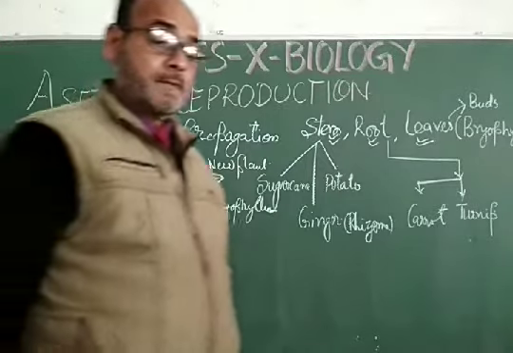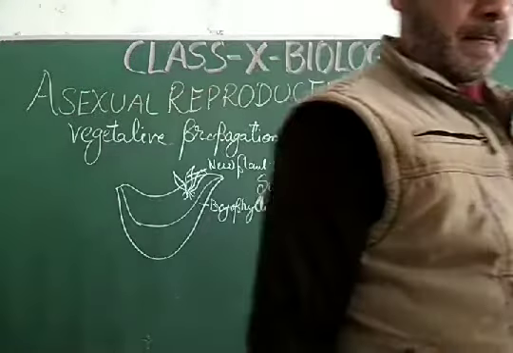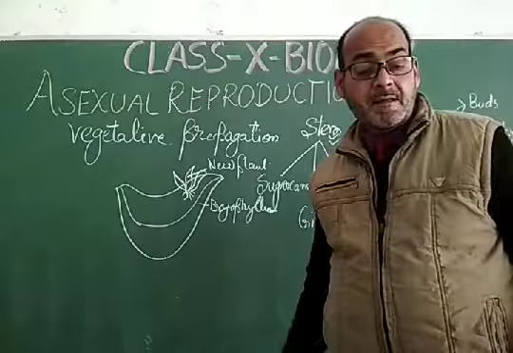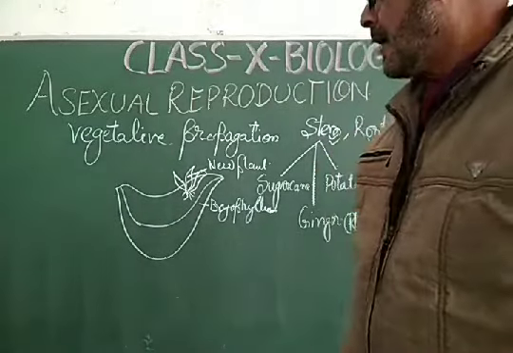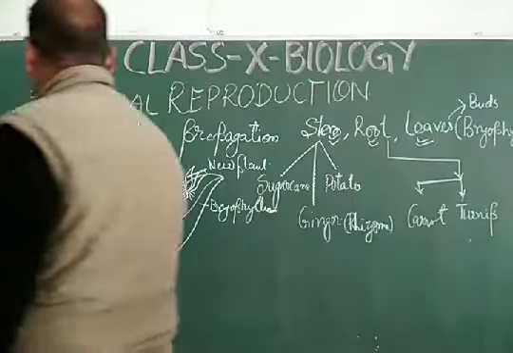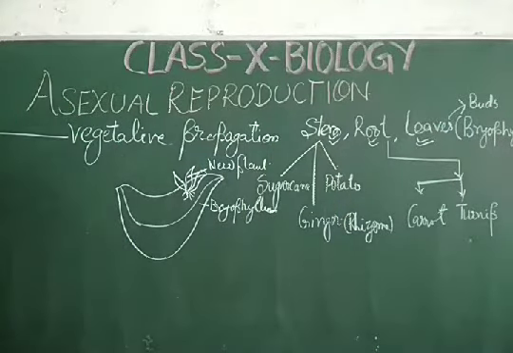And dear students, this vegetative propagation is of several types. Artificial vegetative propagation, that is by cutting and by layering.